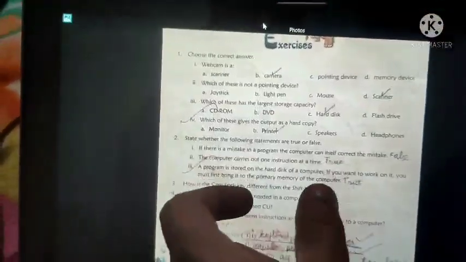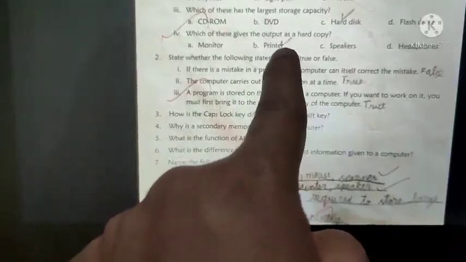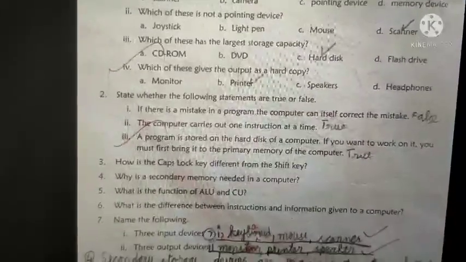Fourth one, which of these gives the output as a hard copy? Monitor, printer, speaker, headphone. Obviously it is printer, because if you give data to print in the computer, every picture and document will be directly printed on paper. So it is printed as a hard copy. Printer does that. Option B, printer.